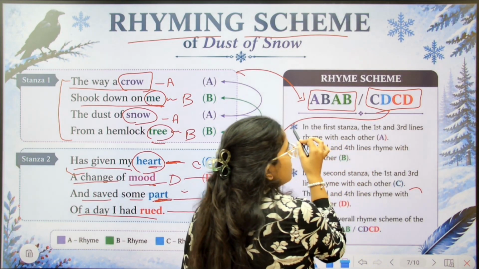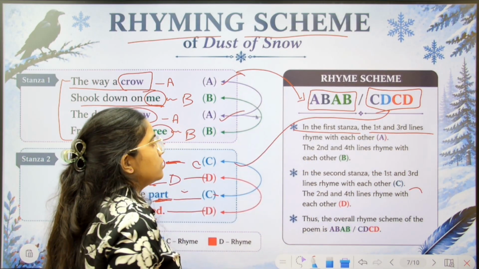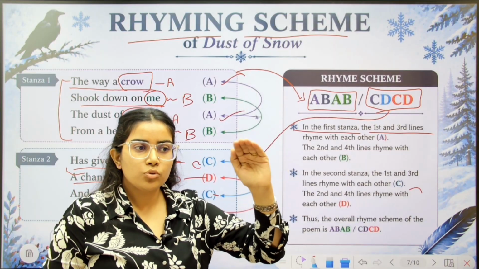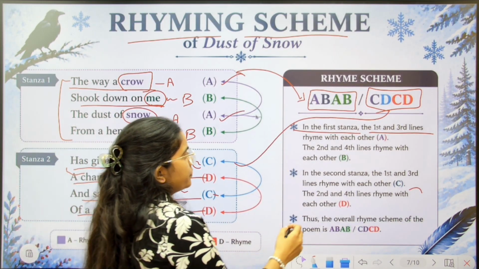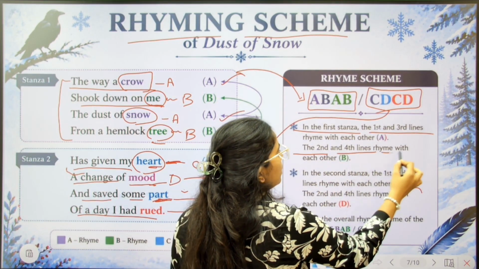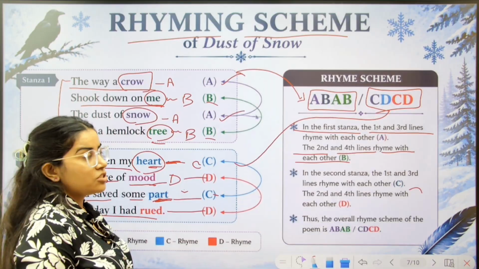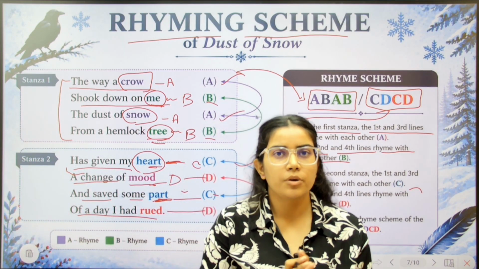So in the very first stanza, the first and third lines are rhyming with each other. Rhyming words, shoe, to, snow, flow. The second and fourth lines rhyme with each other. Me and tree. These are the rhyming words. You already have learned about the rhyming words.